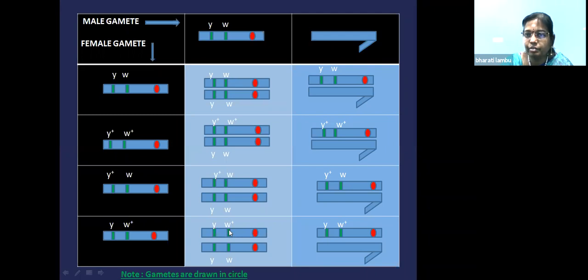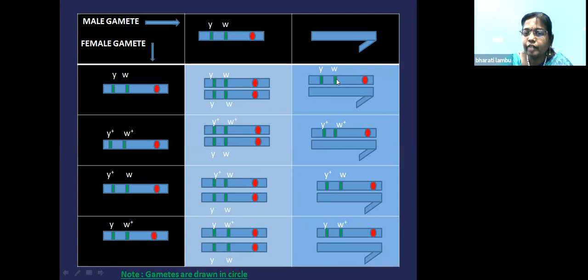That means it will be red eye. So yellow bodied female. So you got new combination in the daughters, and new and old parental combination in the daughters. If you see the sons, these two are parental combination.